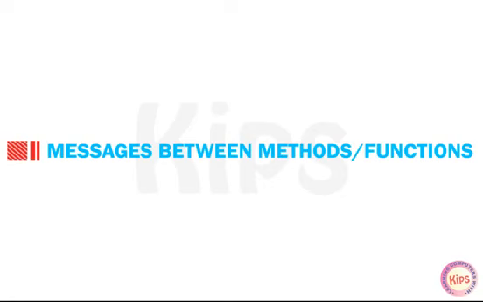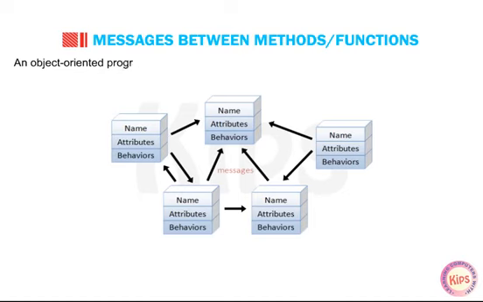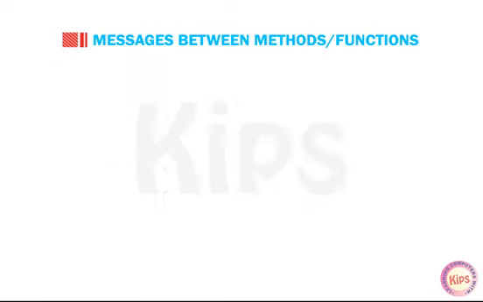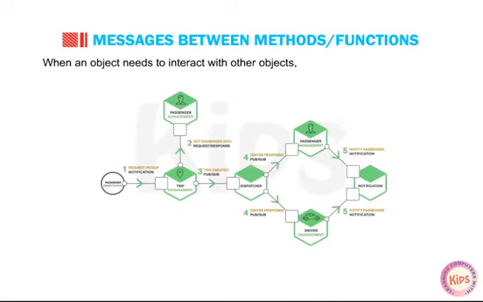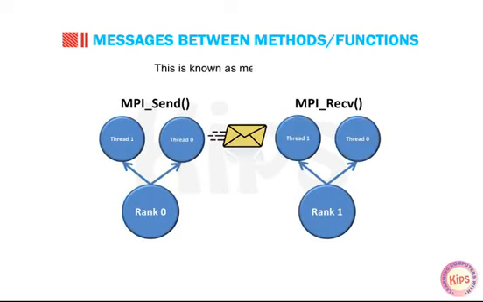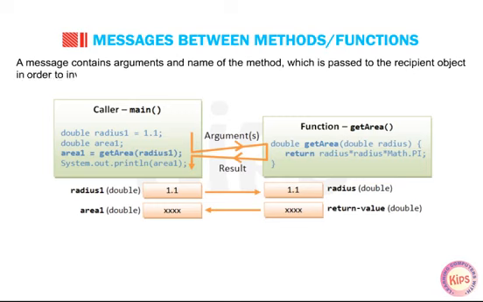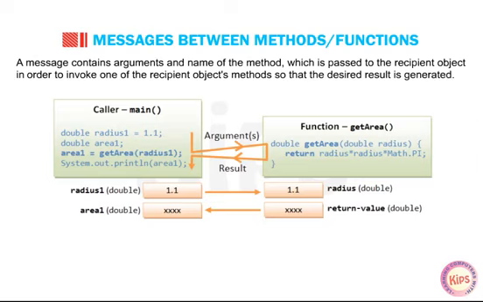Okay, let us understand messages between methods or functions. An object-oriented program consists of a set of objects that communicate with each other by sending and receiving information in the same way as people send messages to each other. When an object needs to interact with other objects, it requests for information by using messages. This is known as message passing. A message contains arguments and the name of the method, which is passed to the recipient object in order to invoke one of the recipient object's methods so that the desired result is generated.